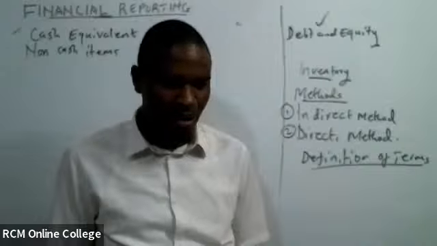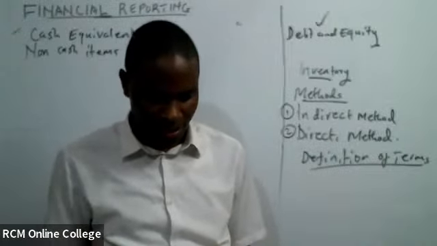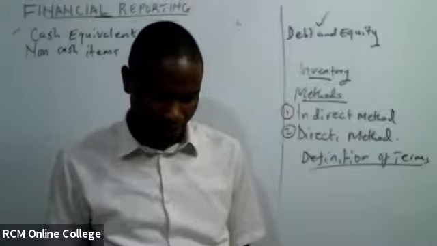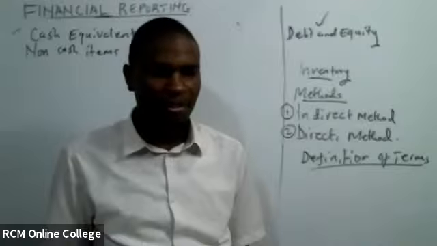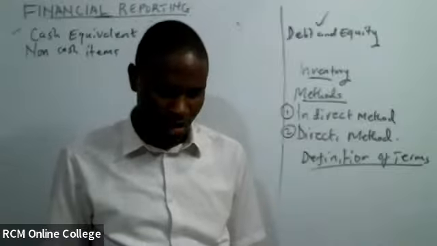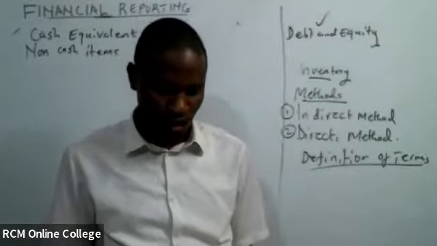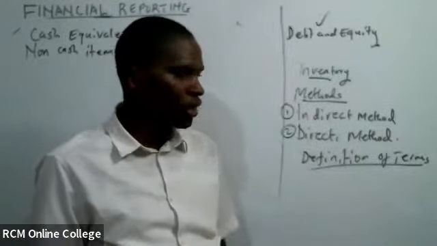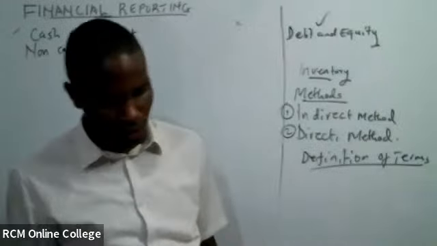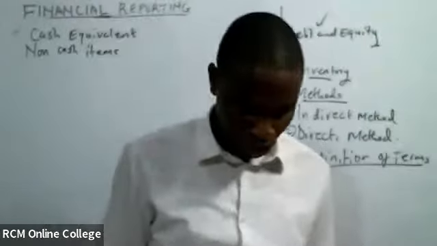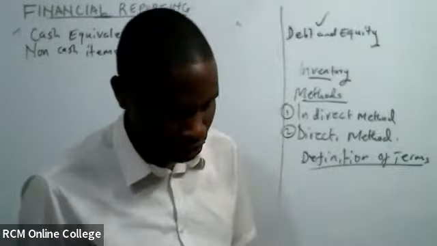Cash items are like salaries, investment. These are income or expenses that involve movement of cash. Great.